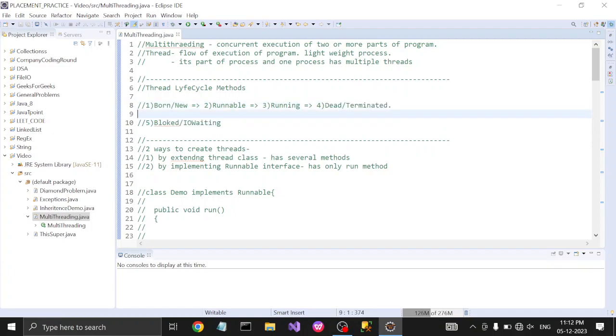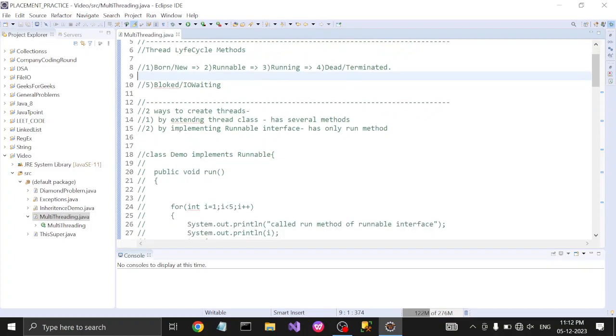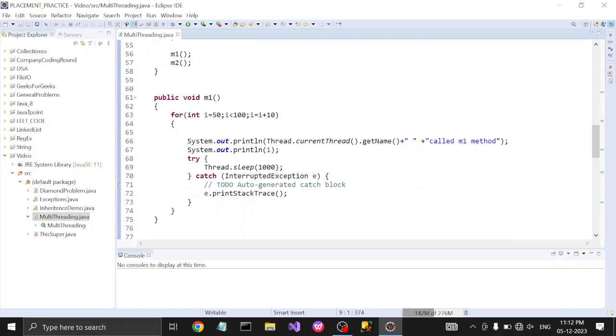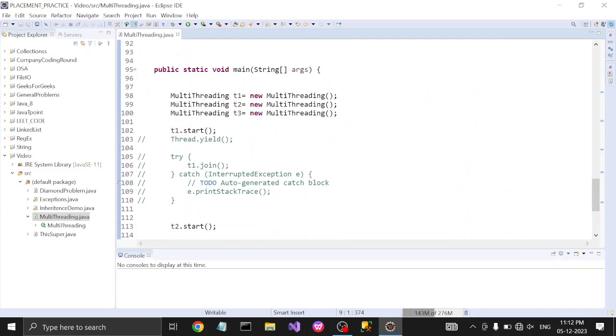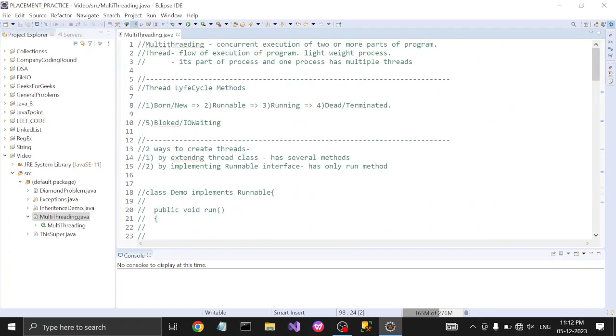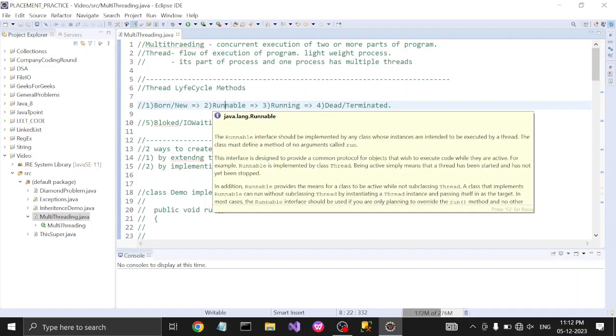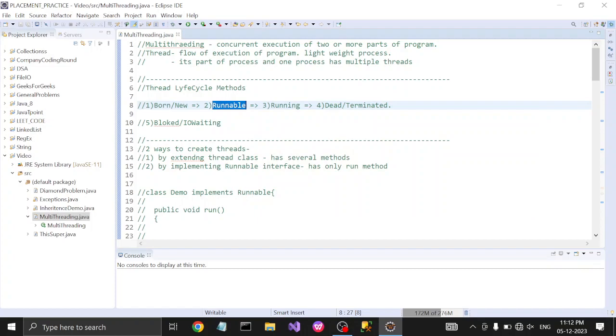So when we create a thread, then it comes into the born or new stage. So we have created one thread here. So this is the T1 thread. We have created this thread. So at that time the thread is in the born stage. After that it comes into the runnable stage. When we call the start method, then it is in the runnable stage internally.